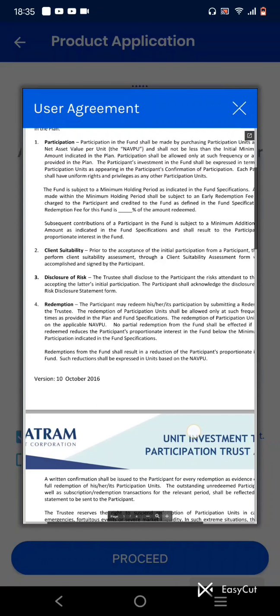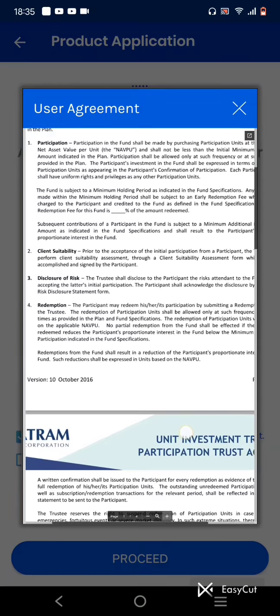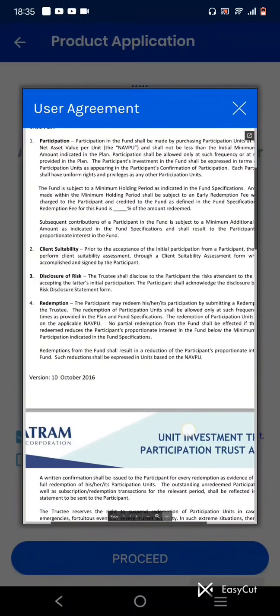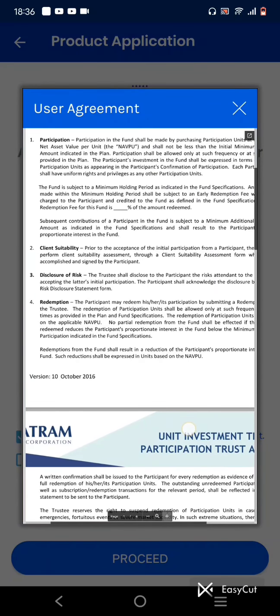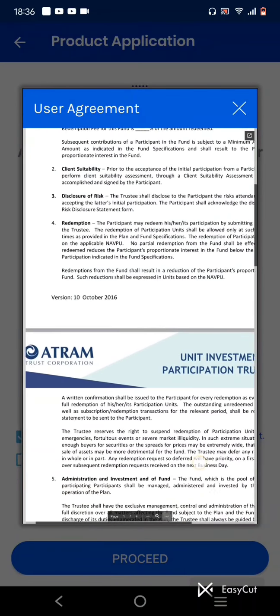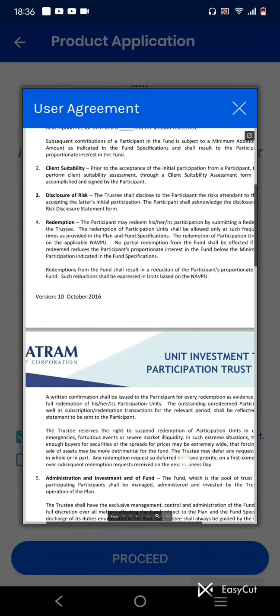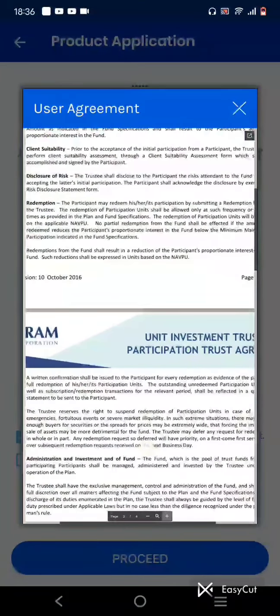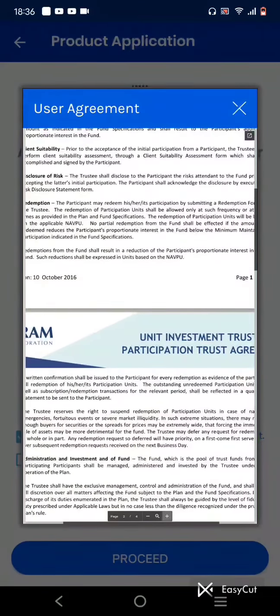So redemption from the fund shall result in a reduction of the participant's proportionate interest in the fund. Such reduction shall be expressed in units based on the net asset value per unit. So that's redemption. A written confirmation shall be issued to the participant for every redemption as evidence of partial or full redemption of his or her participation units.